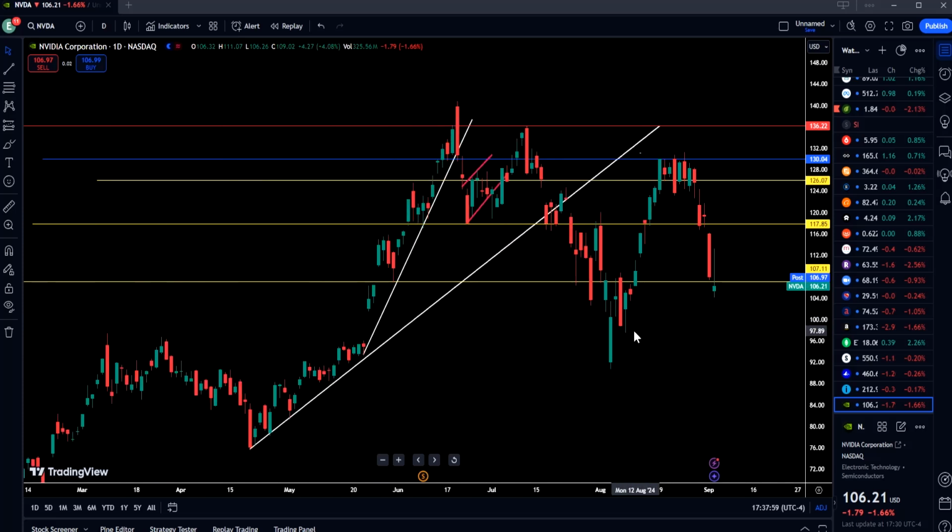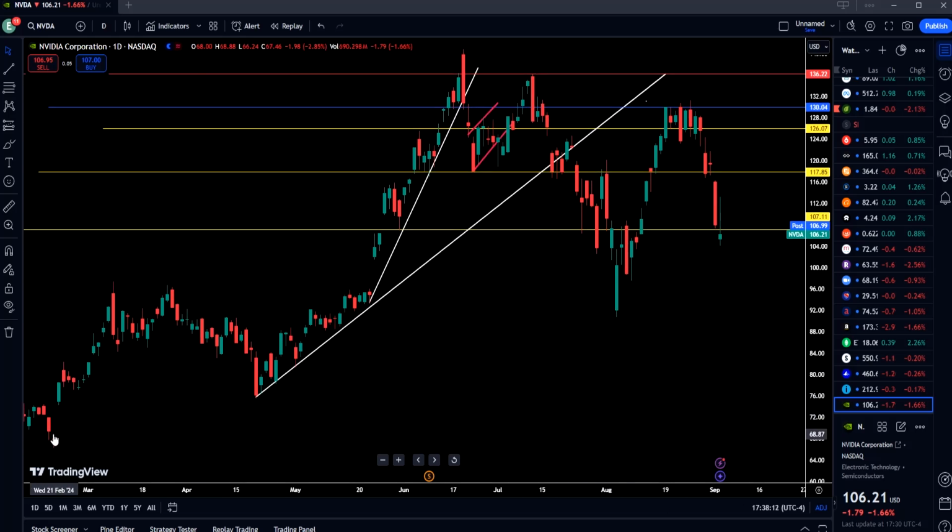And now, you can call this a lower high, whatever you want to call it, on daily or weekly time frame. It is a lower high. It's only about time we take out this low and we come back and fill this gap right here at 68 bucks. That can happen, guys. Nvidia, even right now, is trading over $1,000 a piece, right? Right now it's 106, but before the split, it was like 1,400, 1,500, and now it's trading still over $1,000.